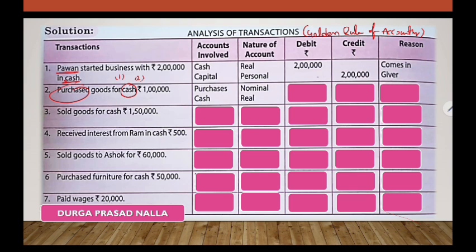Where cash is an asset, that's why it comes under real account. In this case, purchase is an expense. That's why we are debiting. And cash is going out. That's why we are crediting.